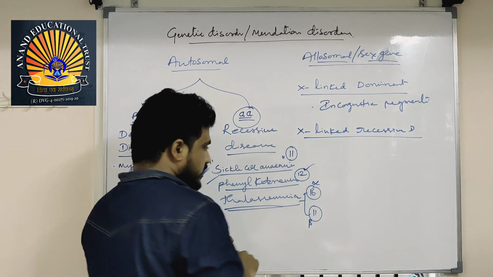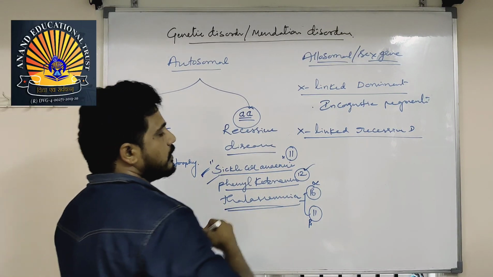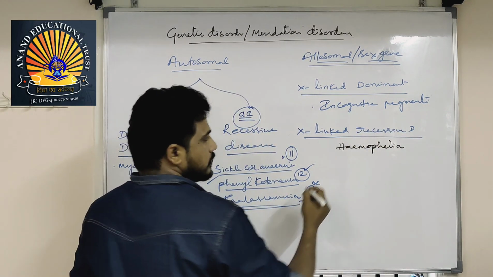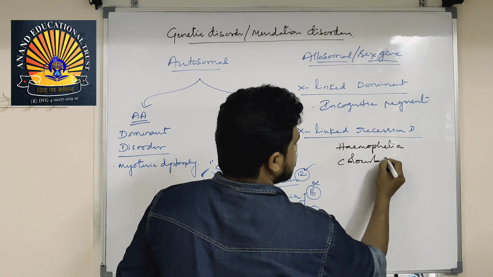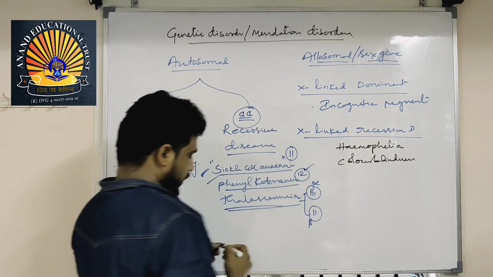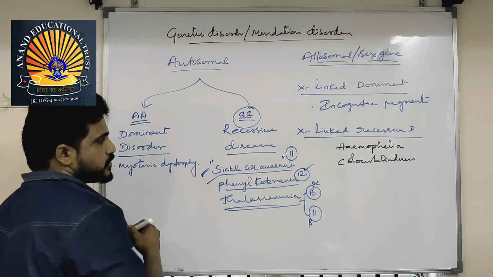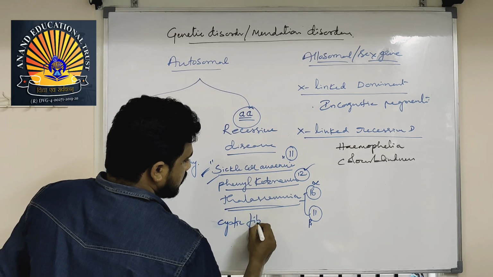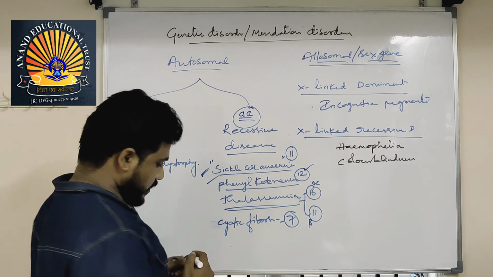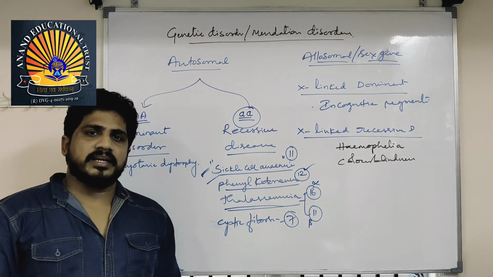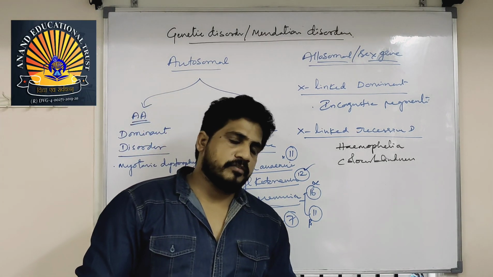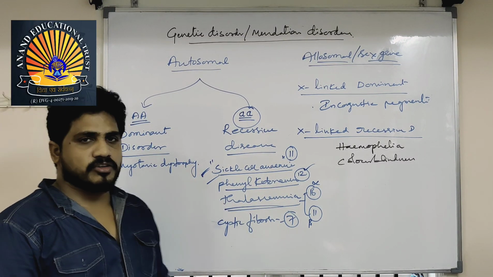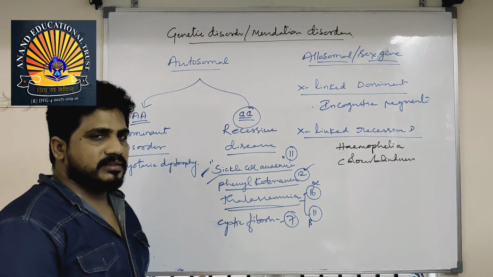the examples are hemophilia, color blindness, and cystic fibrosis. Cystic fibrosis is also autosomal recessive, which comes under the 7th chromosome. So many diseases will be there. Actually, I can explain all these, but no need. Apart from the textbook, you don't need to go. But sometimes these boundaries are important. Even cystic fibrosis is not given in the NCERT. That is one of the important things.